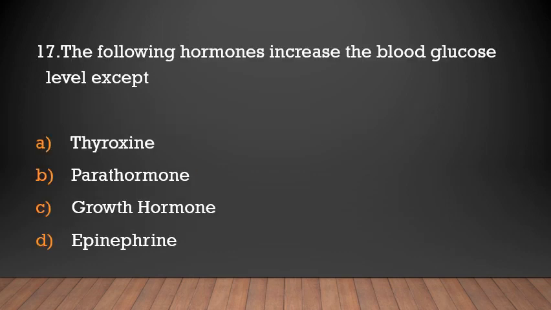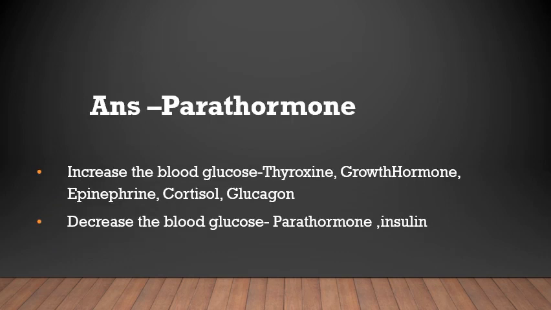The following hormones increase the blood glucose level except: thyroxine, parathormone, growth hormone, epinephrine. Parathormone. Hormones that increase the blood glucose levels are thyroxine, growth hormone, epinephrine, cortisol and glucagon. Parathormone and insulin decrease the blood glucose level.